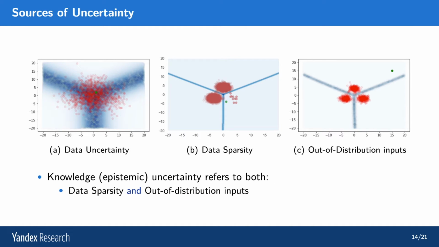So, now we've discussed data uncertainty. Now let's talk about knowledge uncertainty. Knowledge uncertainty is a property of the model. And it pertains to regions which are either out of distribution relative to the training data, or regions which are sparsely covered by training data.